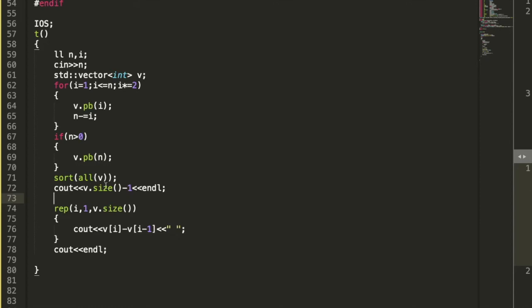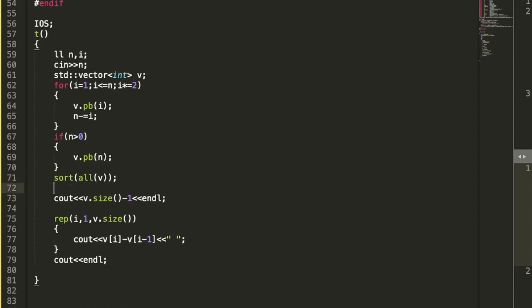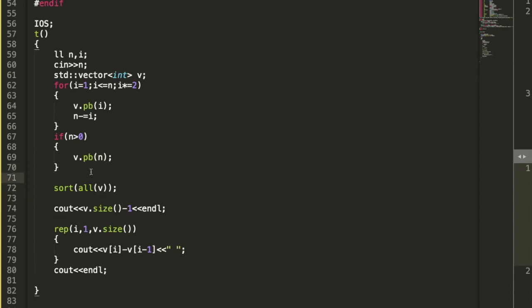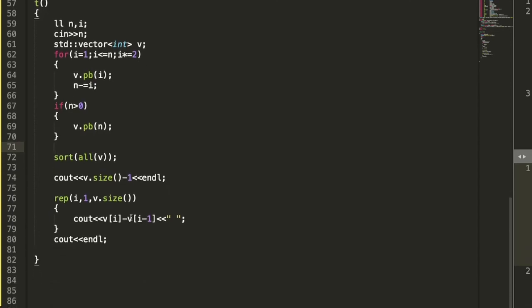After that I have sorted all the elements in the vector and counted the minimum number of days required for our bacteria to reach that mass. After that I have simply taken the difference of adjacent elements to output the number of bacteria that divided on that particular day.